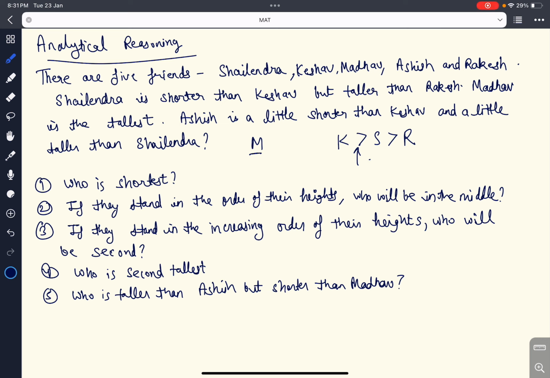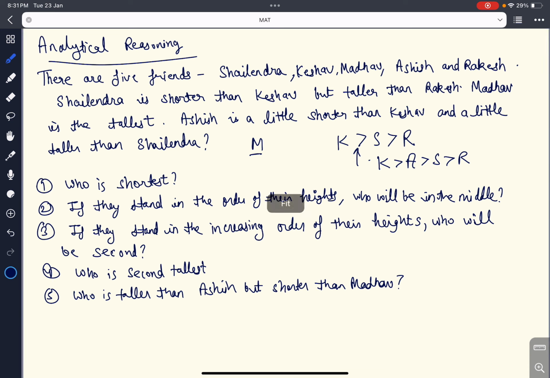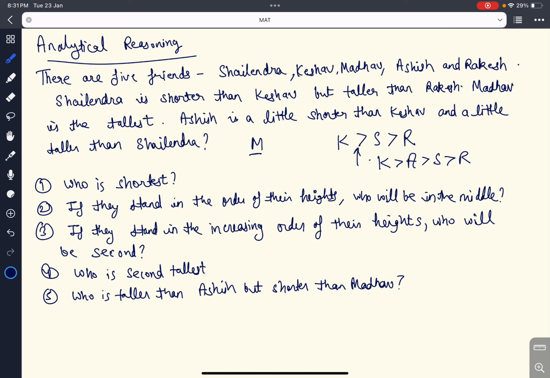I can make the arrangement like this: Keshav, then Ashish, then Shailendra, then Rakesh. We have five persons and Madhav is the tallest among them, so I place Madhav at the topmost position. So we have decoded the statement, and this is our final arrangement.